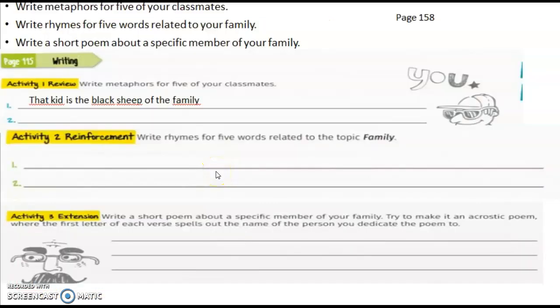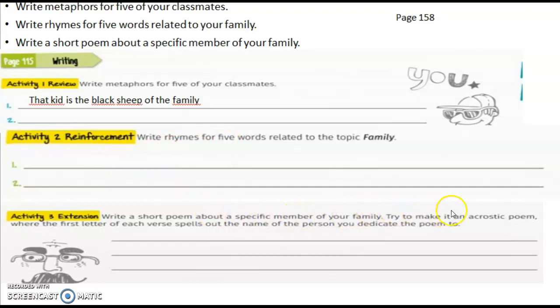On page 158, we got 3 exercises. In the number 1, write metaphors for 5 of your classmates. Like, for example, we got this one: that kid is the black sheep of the family. In activity 2, we got: write rhymes for 5 words related to the topic family, to your family. And in the number 3, we got: write a short poem about a specific member of your family.